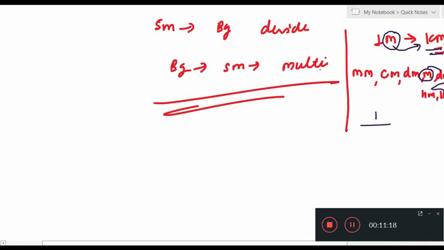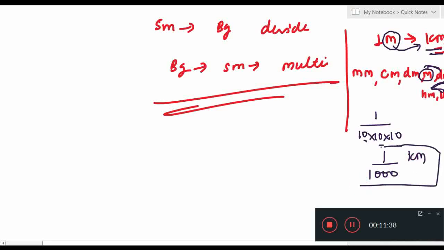If smaller to bigger means we have to divide. Understood? So 1, 2, 3, that means 10, 10, 10. So 1 upon, as you can see, 3 zeros. So my answer is 1 by 1000 kilometer.